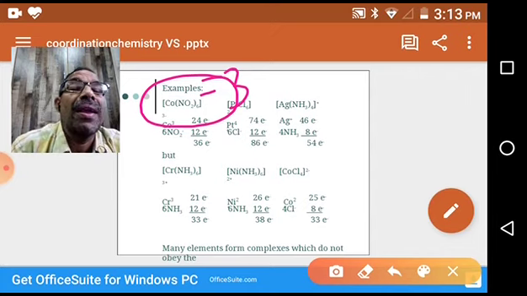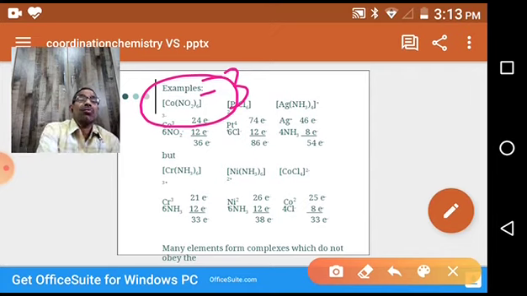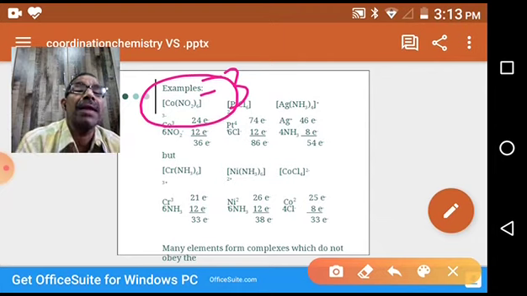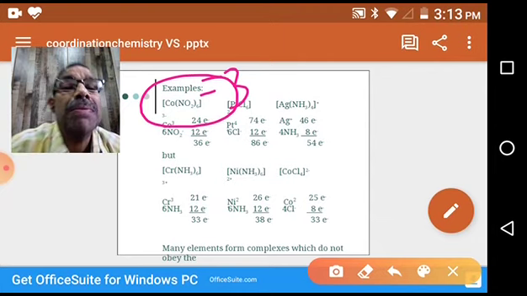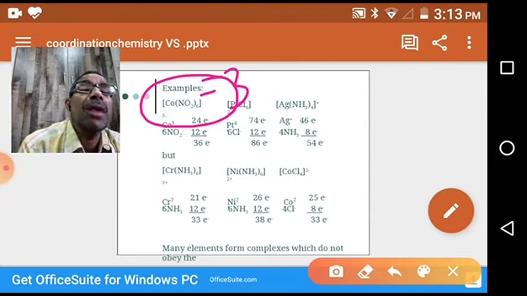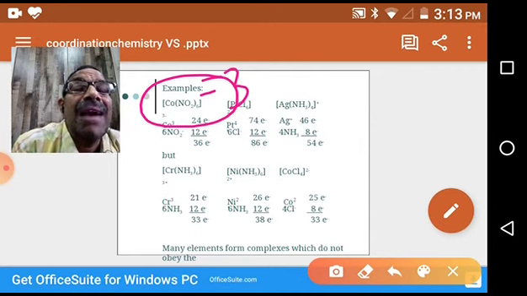O is there, negative ligand. So cobalt, what is the charge of cobalt? The complex is -3, and each nitro is -1. How much do you have to add? +3. So if the cobalt charge is +3, with -6 it becomes -3. That's why cobalt exhibits a +3 oxidation state.